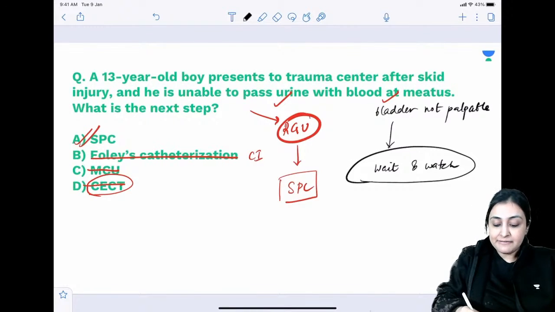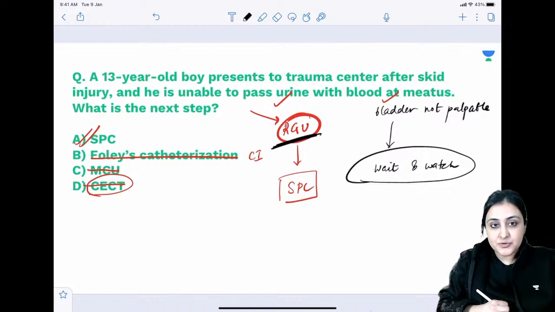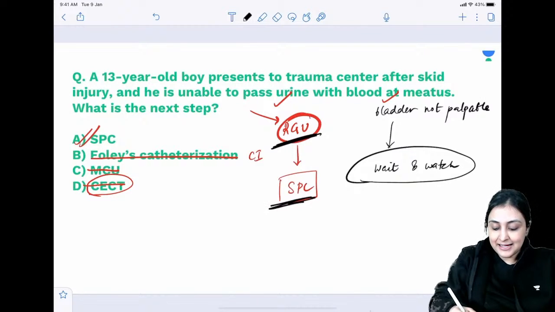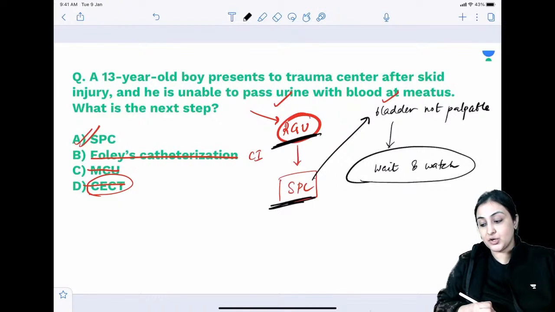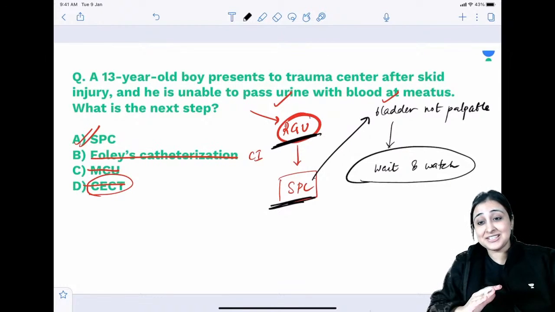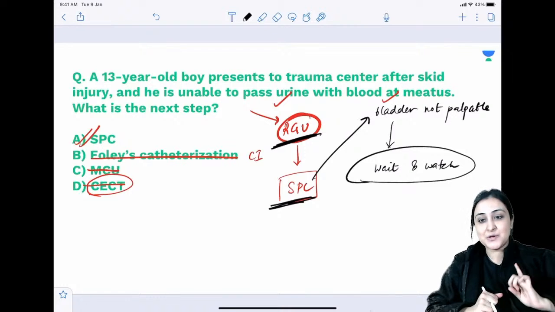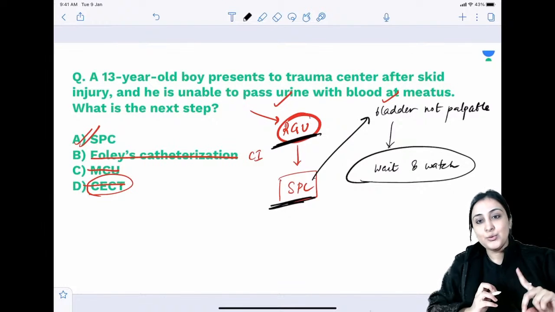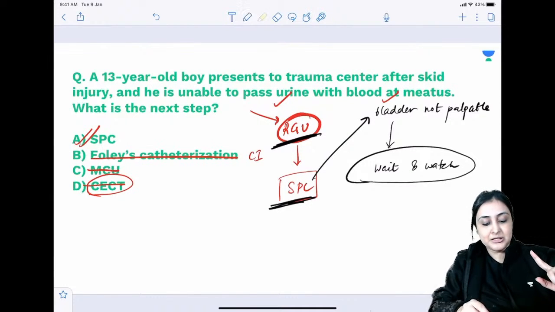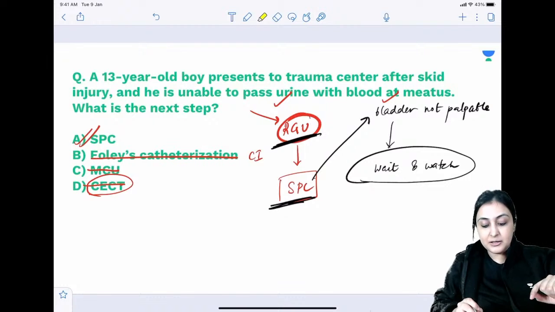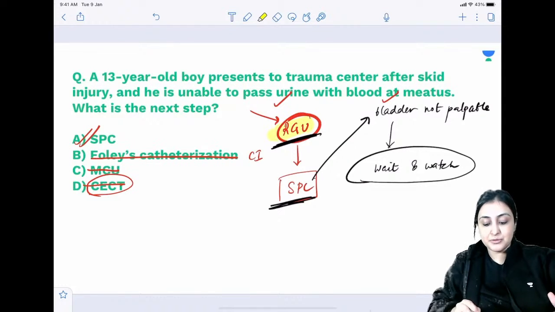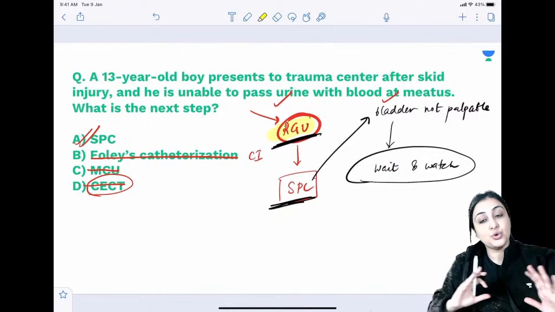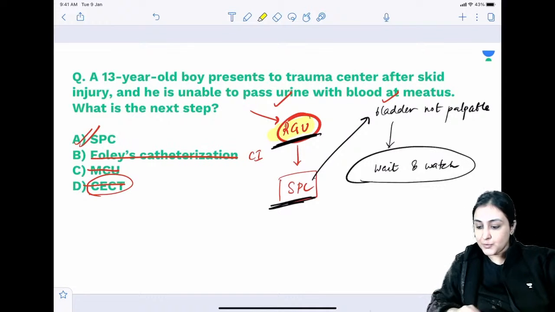No, only when RGU is not in option, SPC करना है, but bladder is not palpable, in that case you wait and watch. I hope that is clear and you will not ask every urethral injury patient to wait and watch just because that is one repeat question. Only when bladder not palpable and SPC. अगर RGU option में है, we will go for RGU. Remember, RGU option में है, next step always RGU, not wait and watch. Okay, I hope that is clear.